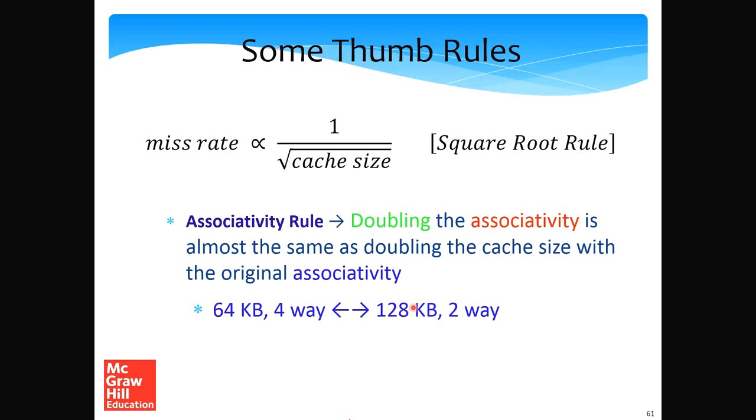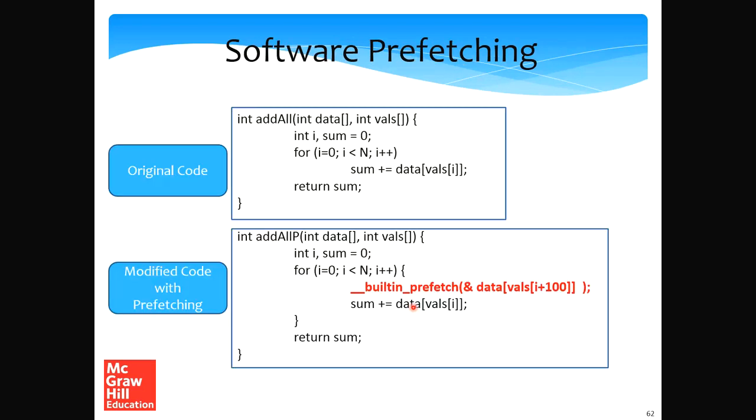Let's now move to the next slide where we will look at what is called software prefetching. There are two kinds of prefetching algorithms: software prefetching and hardware prefetching. In hardware prefetching, a hardware circuit looks at the memory accesses and tries to guess what we'll access in future, and fetches that from the lower levels of the memory system.